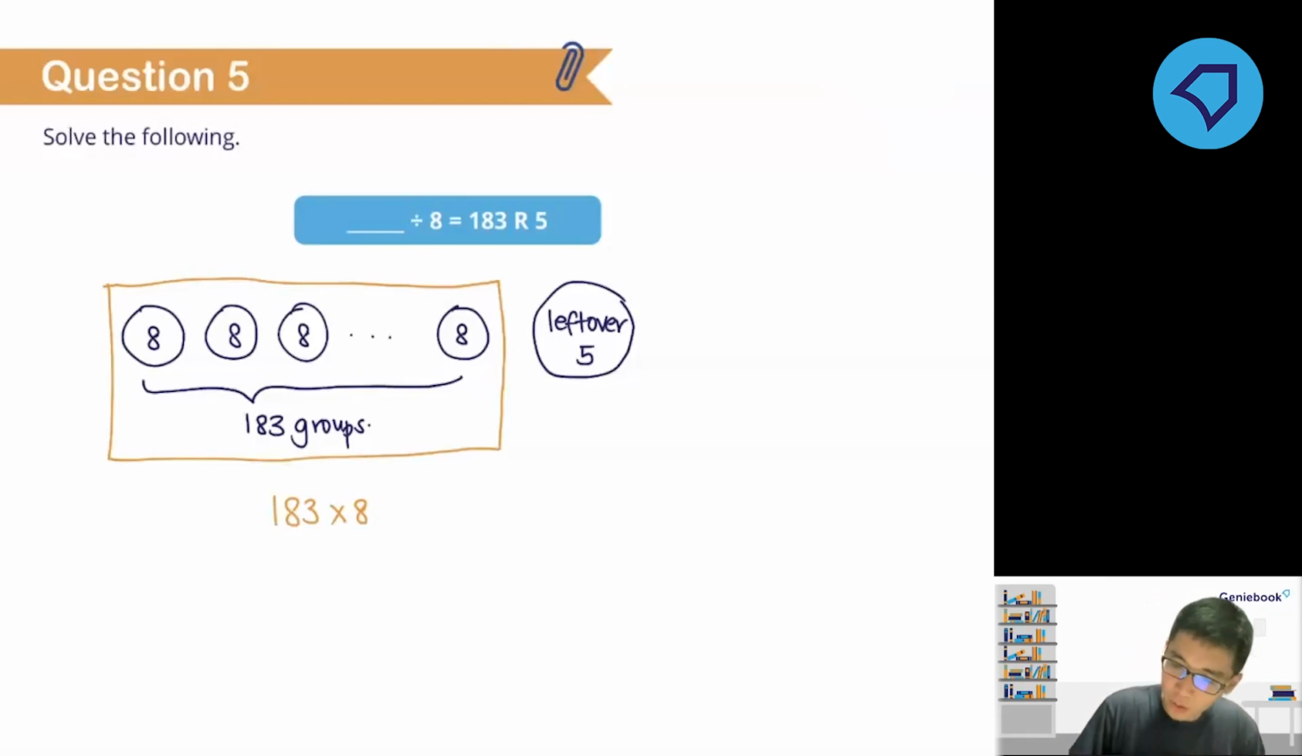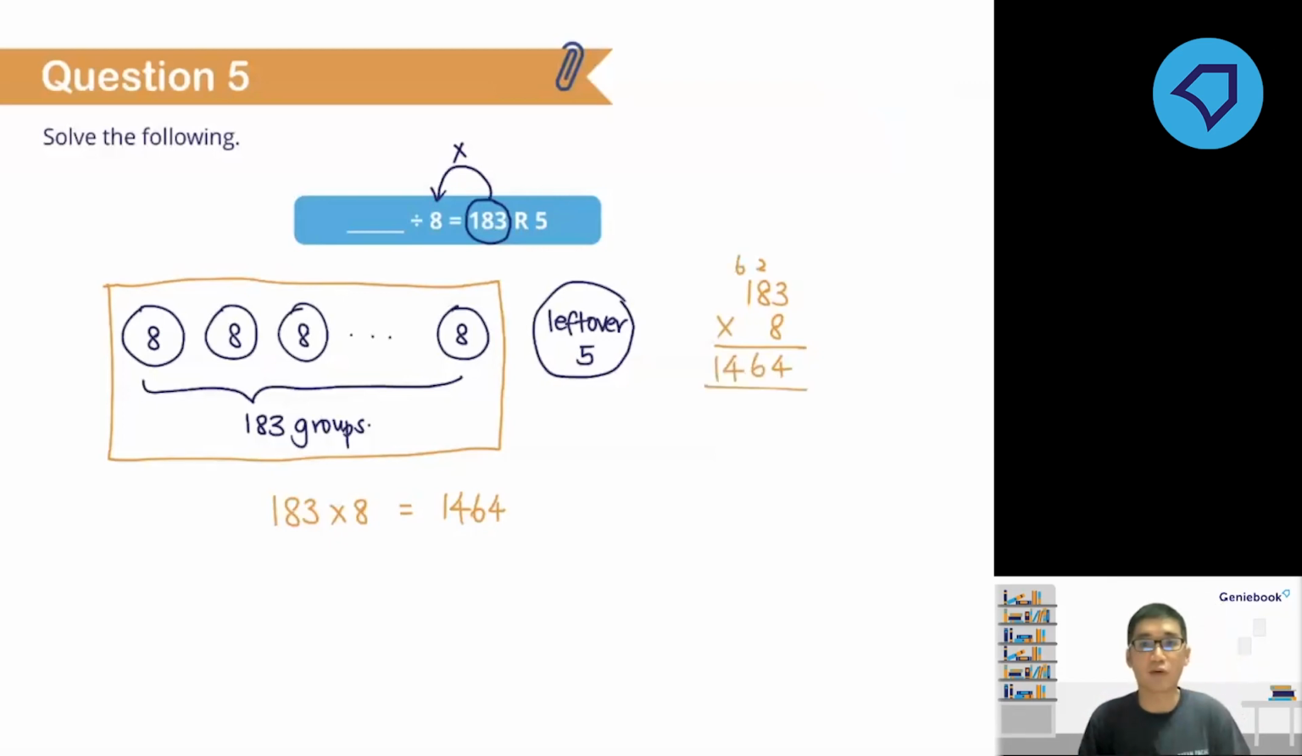So in other words, you are taking your quotient and you multiply back your divisor. Okay, we do the backwards method. You take the quotient, multiply back by your divisor. So we will get 1464. Okay, so we're going to do your multiplication. Right? We're going to do this. 64, 66. Yep. 1464.